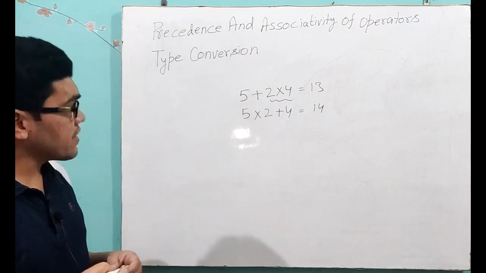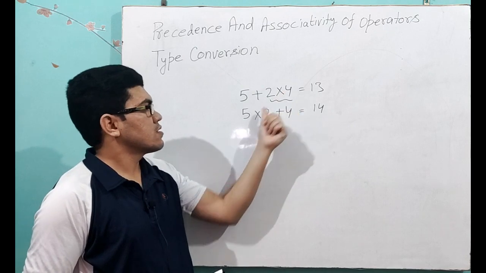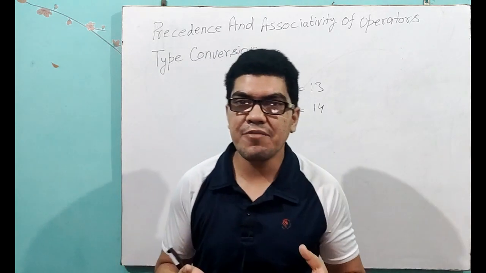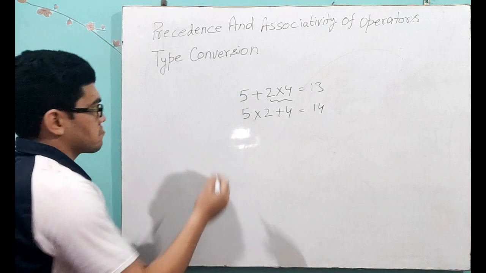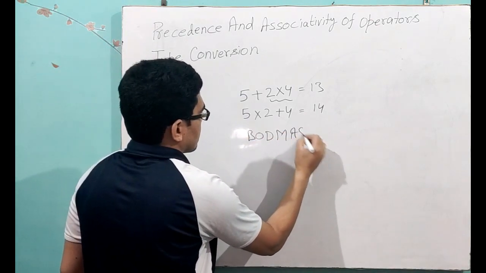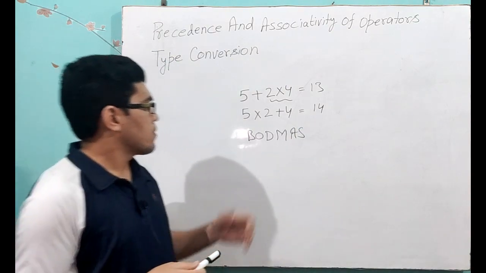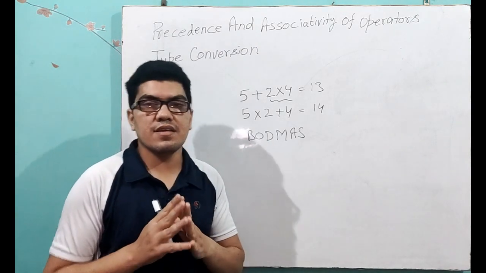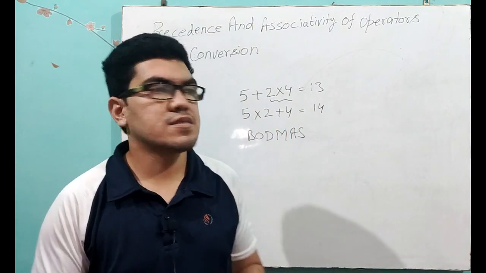So what you are seeing here is that we are solving multiplication first, but the question is why we are solving multiplication first. Now you may answer that because of BODMAS. Now the question is, what is BODMAS? See, each and every operator in maths has some precedence.